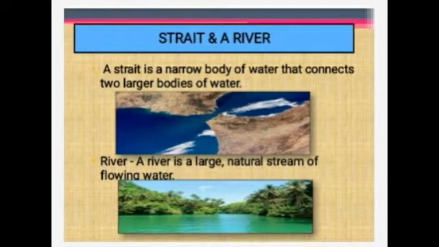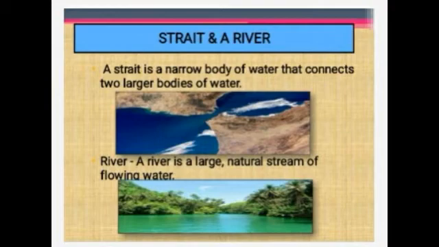Okay, and next one, what is a river? A river is a large natural stream of flowing water, and they flow continuously in channels, and they finally drain into lakes or seas. So you have already learned about different terms related to rivers, such as the source and mouth, tributaries, distributaries in lesson 1. Can you recollect them children?